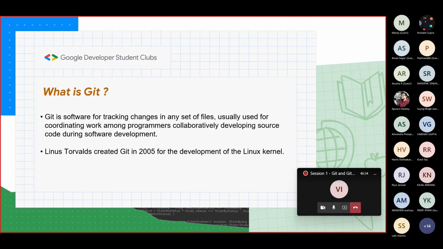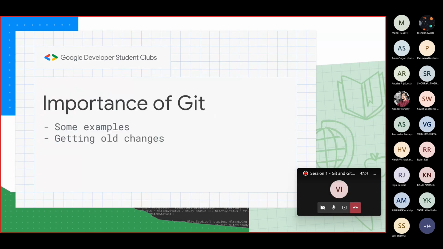So basically, there is also a nice historical part behind how Git was invented. If you have heard of Linux, the Linux kernel, which was developed by Linus Torvalds, he is the person who also invented Git, and Git was basically invented so that they could effectively collaborate in the development of the Linux kernel. So one necessity leads to another, and then Git is created. So looking further, let us first look at why Git is important. We heard so much about Git right now, but why is it important?